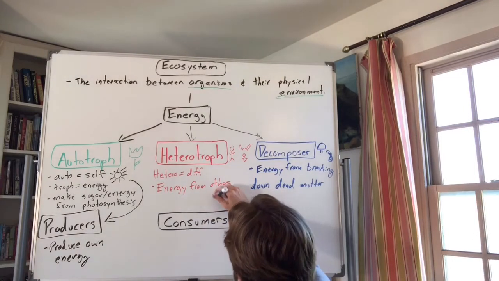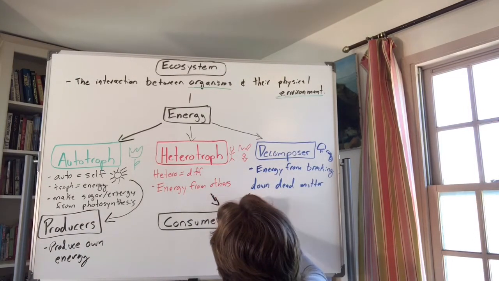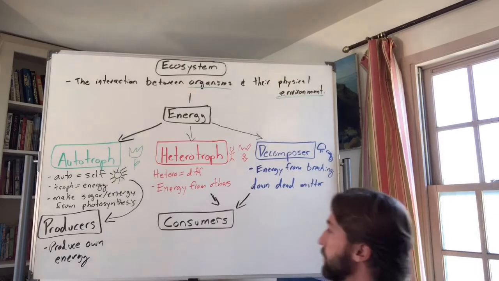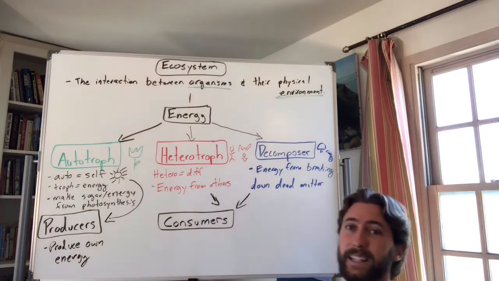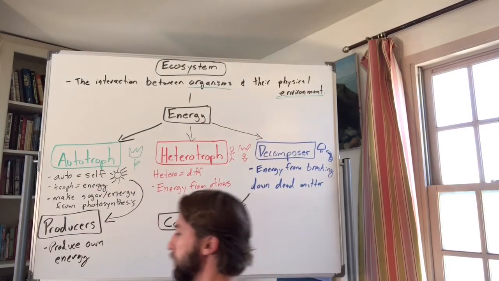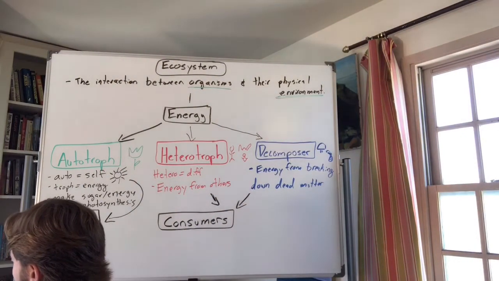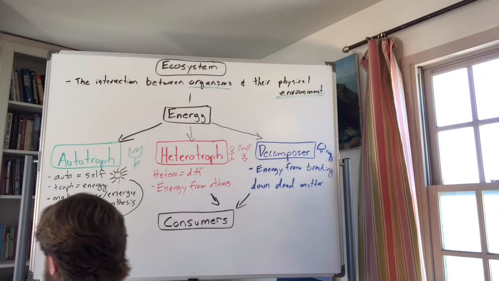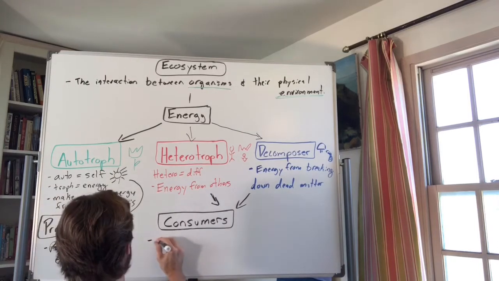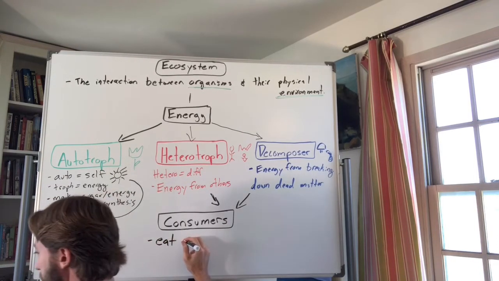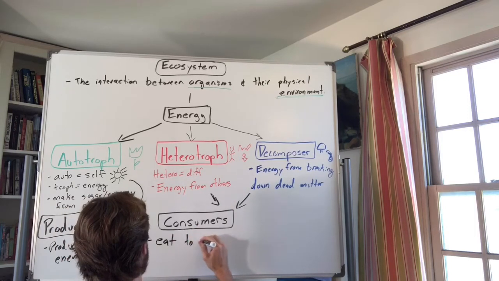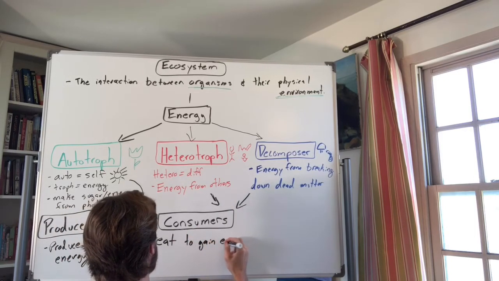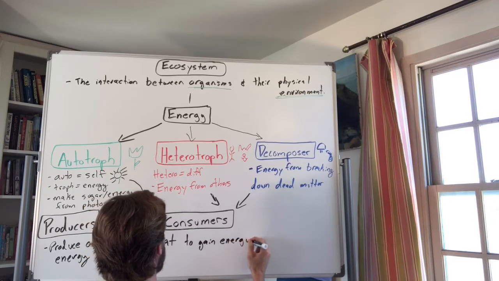Heterotrophs and even decomposers are considered consumers. I wonder if you can guess what it means when it says consume. That's right, they eat to get their energy. They have to consume to get their energy, right? So eat to gain energy.